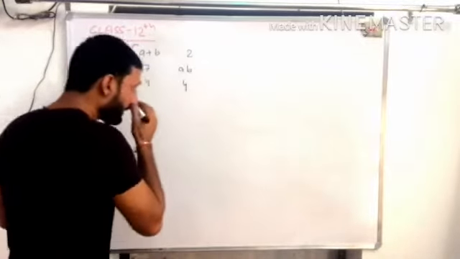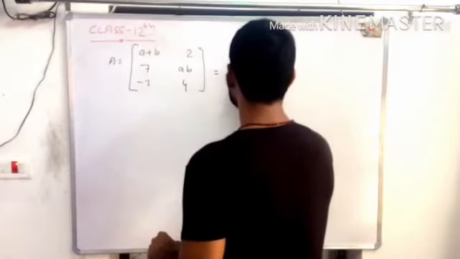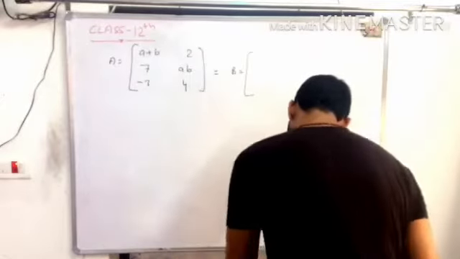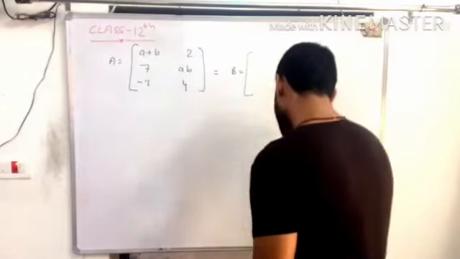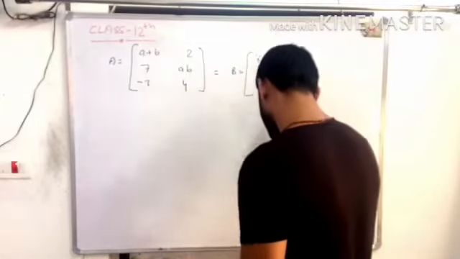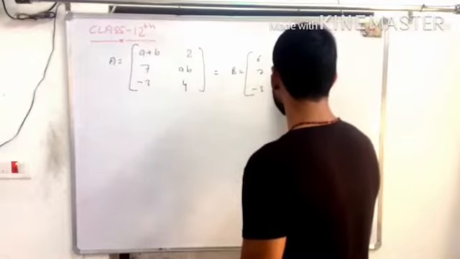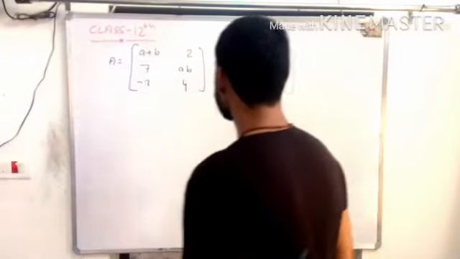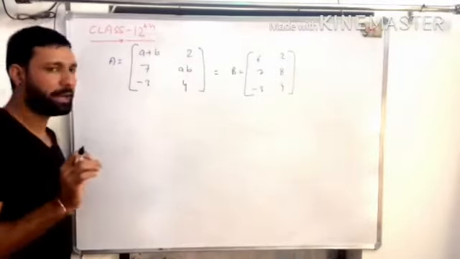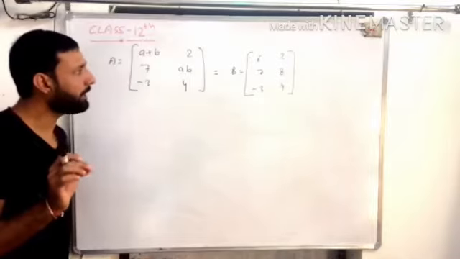Is it clear? And it is equal to matrix B, let the matrix B be [6, 2; 7, 8] and minus 3 and 4. We have to find only the value of A and B.